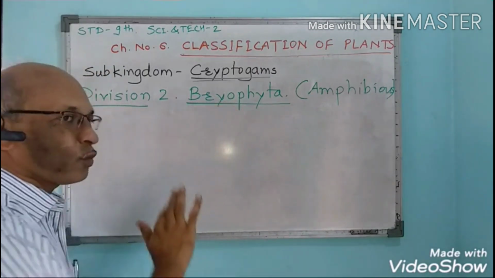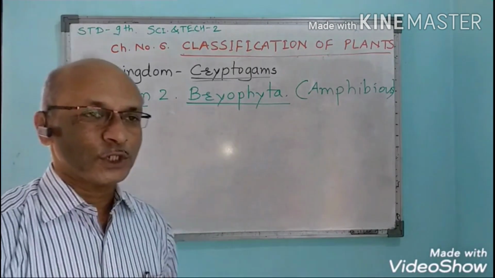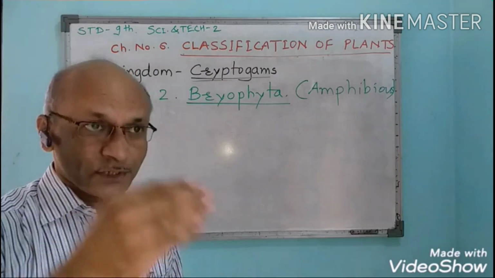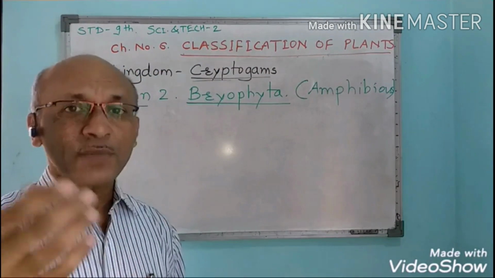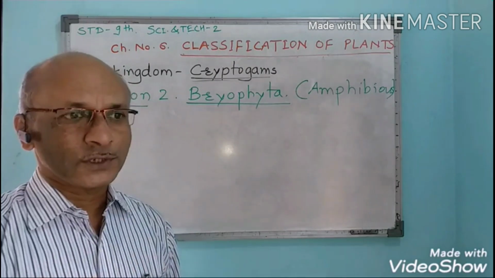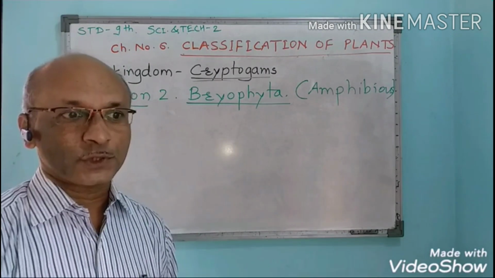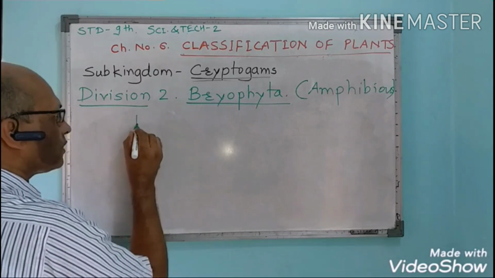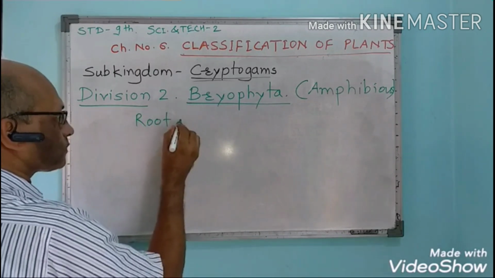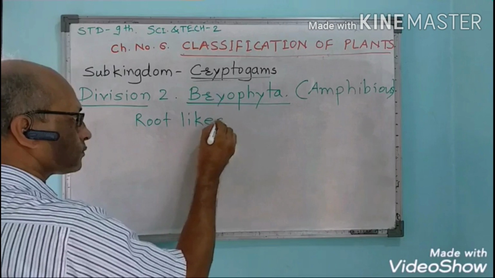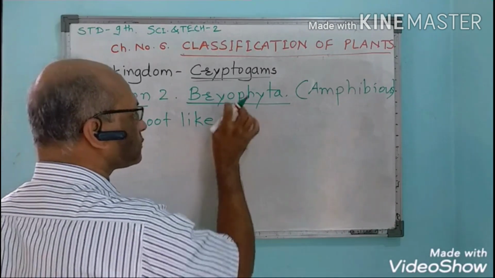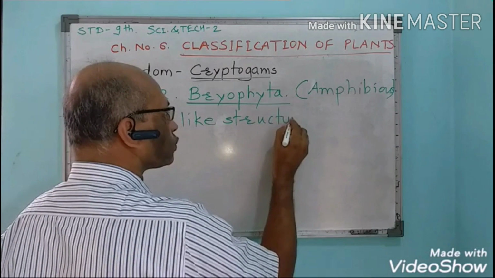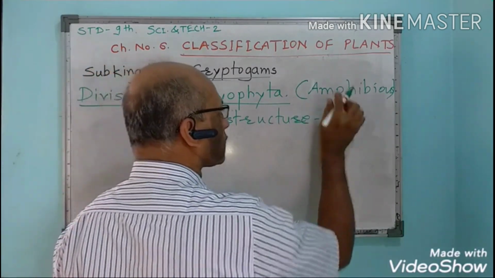They also will not show the differentiation of organs, but in some higher bryophytes, some developed organ-like structures will be observed. There may be root-like structures, which are called rhizoids.